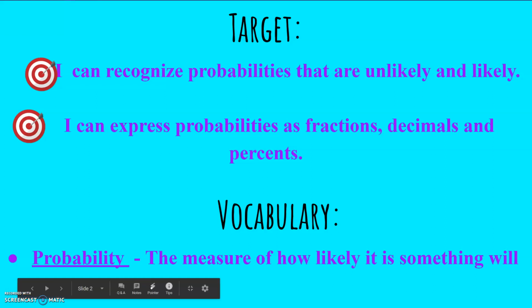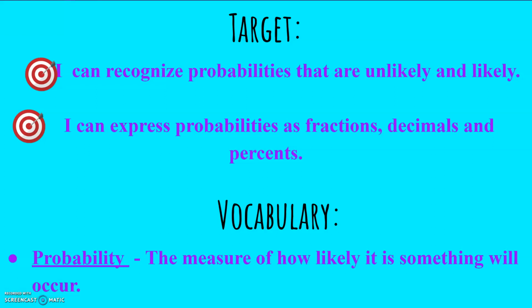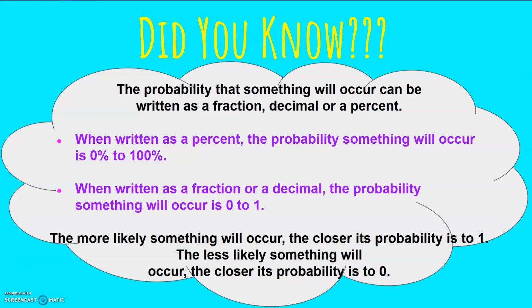What is a probability, you might ask? It is the measure of how likely it is that something will occur or happen. The probability that something will occur can be written as a fraction, a decimal, or a percent. When it is written as a percent, the probability something will occur is between 0% or not likely at all to 100% as in definitely going to happen.